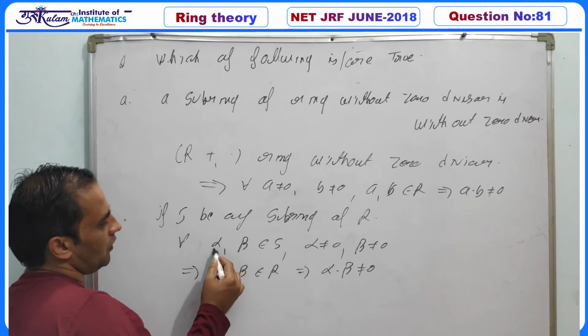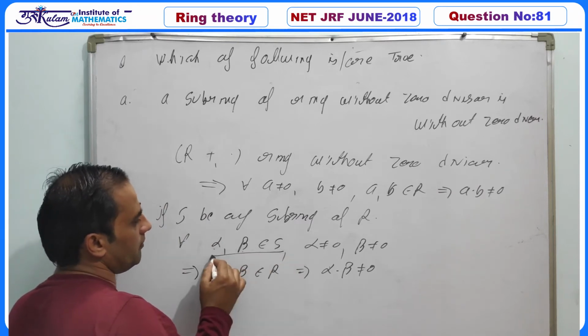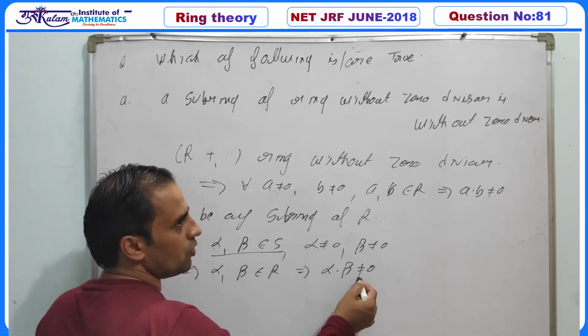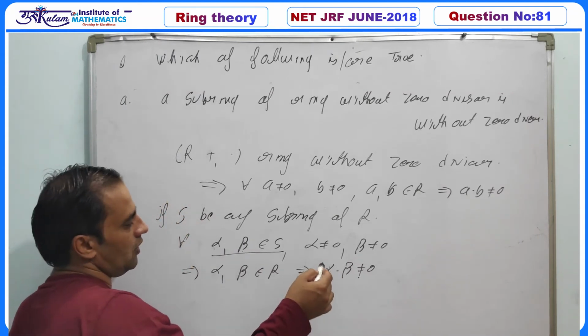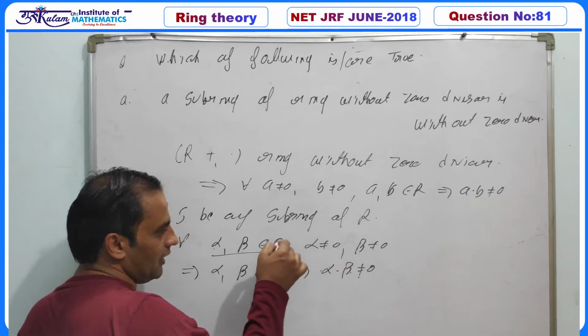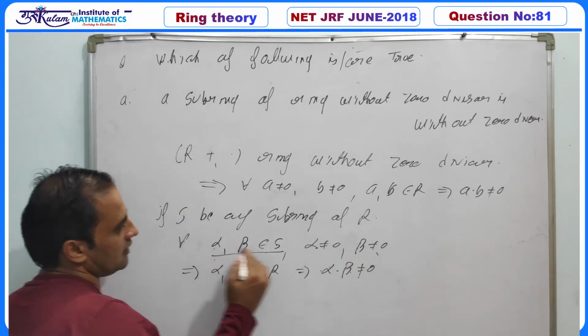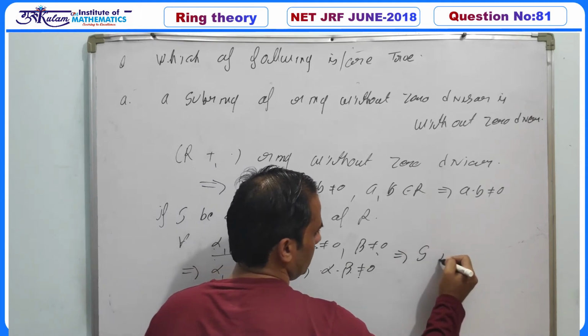That is, if alpha and beta are non-zero elements of the subring S, then their product must be non-zero. Or we can say that if alpha into beta is 0 in S, then either alpha is 0 or beta is 0. That is, this S is without zero divisor.